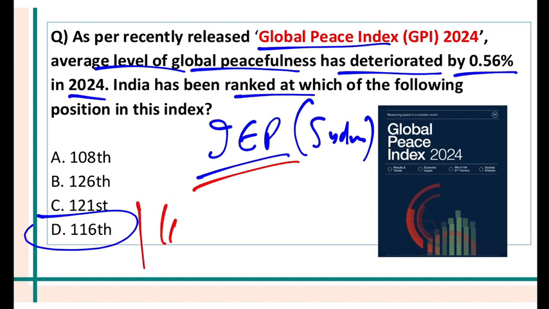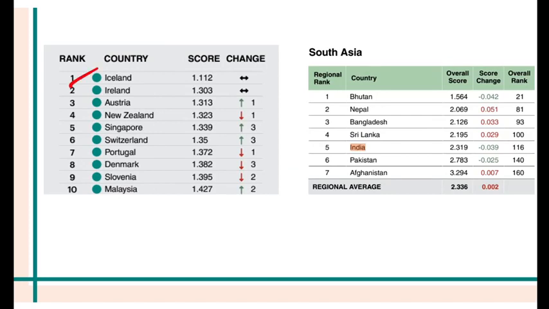They evaluated 163 countries. Now, which is the most peaceful country in the world? Well, it is Iceland. Iceland is number 1, Ireland is number 2, and Austria is at 3rd position. Now, which is the least peaceful country in the world? Least peaceful country is Yemen. It got the last rank.